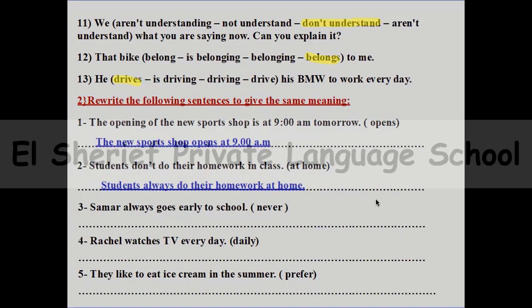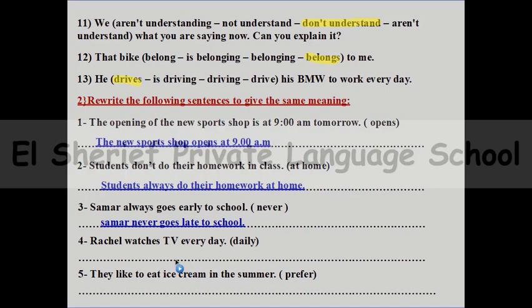And number 3, Summer always goes early to school. So I need to give the same meaning using never. So think about this answer. So here, Summer never goes late to school. So this is the same meaning. Number 4, Rachel watches TV every day.